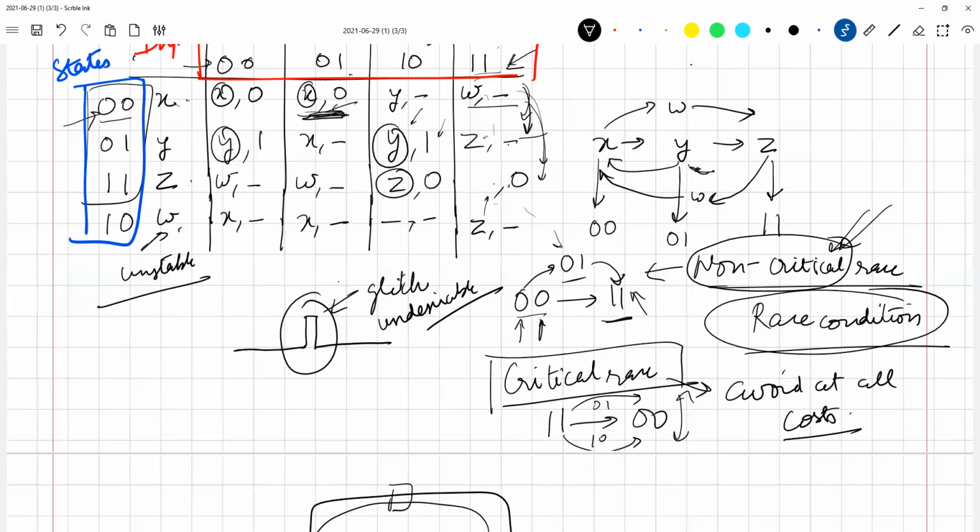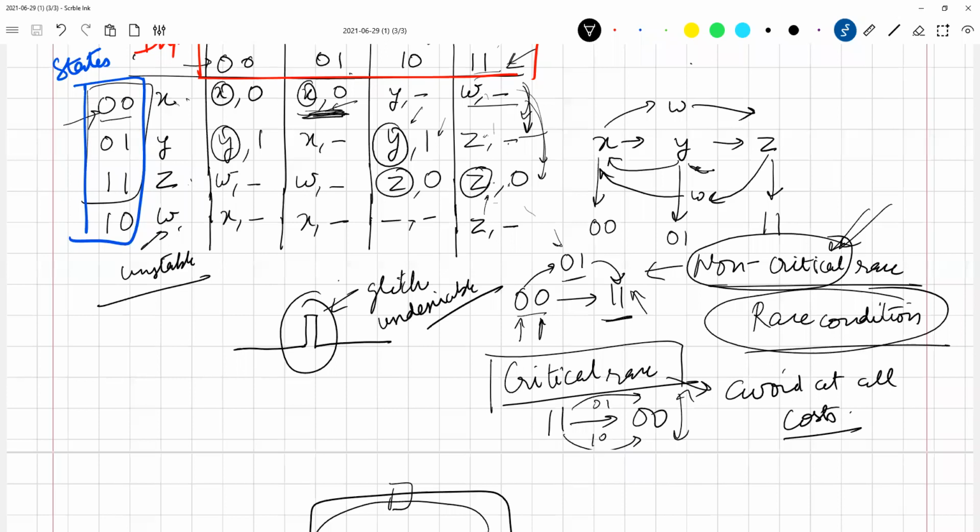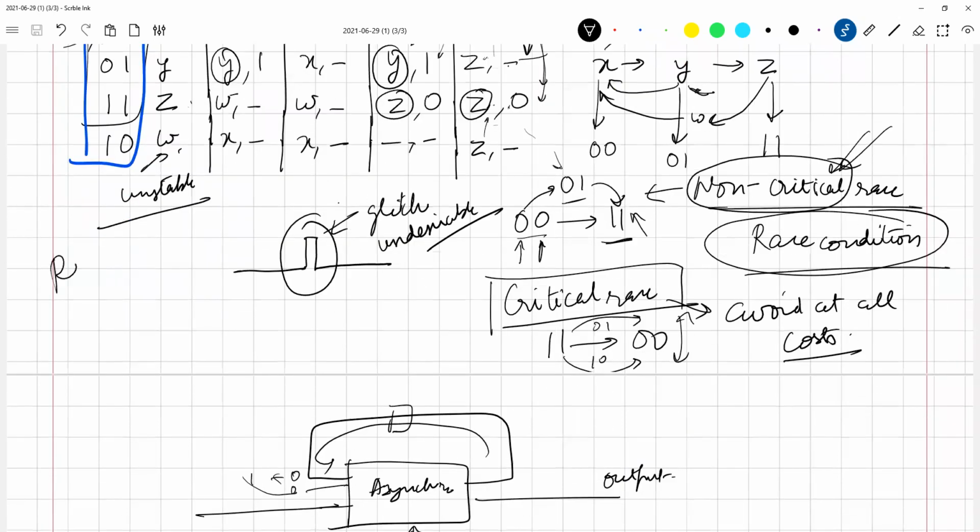So what you are describing is not really desirable. We want for every input the circuit to reach a stable state. So this particular methodology is called race-free state assignment.